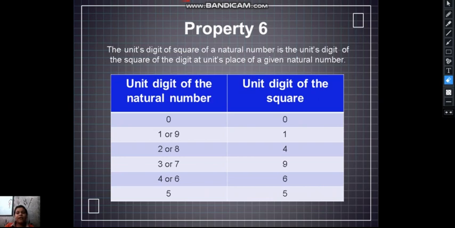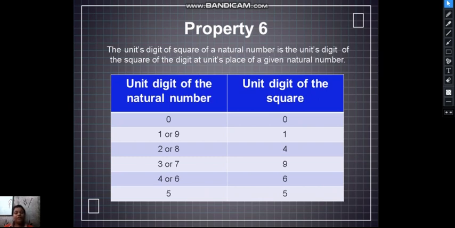So here is the table again. In this property, if the unit digit is 0, the square will end in 0. If it is 1 or 9, it will give 1. If it is 2 or 8, it will give 4. If it is 3 or 7, it will give 9. If it is 4 or 6 at the unit place, then it will give 6. If it is 5 at the unit place, then it will give 5.